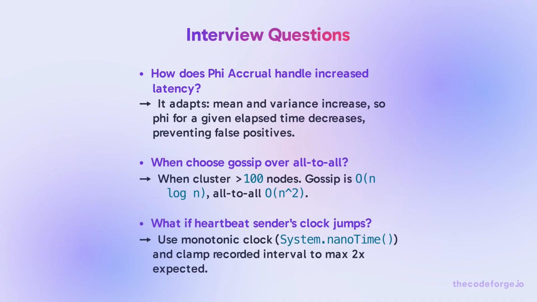Let's run through some common interview questions. How does phi-accrual handle increased latency? It adapts. Mean and variance increase, so phi for a given elapsed time decreases, preventing false positives. When to choose gossip over all-to-all? When the cluster exceeds 100 nodes. Gossip is O(n log n), all-to-all is O(n²). What if the heartbeat sender's clock jumps? Use a monotonic clock, System.nanoTime, and clamp the recorded interval to max 2x expected.